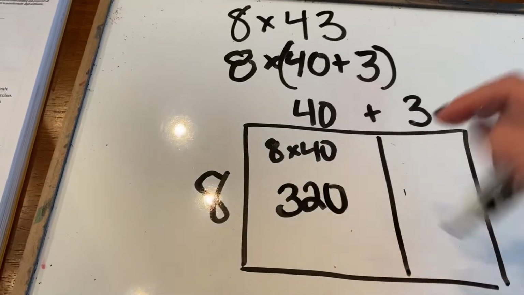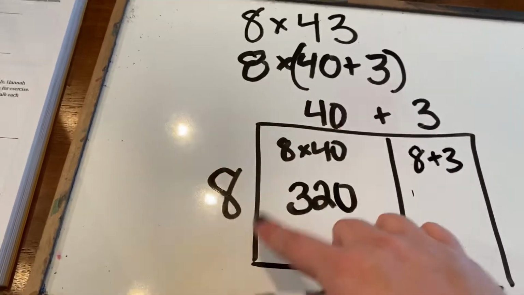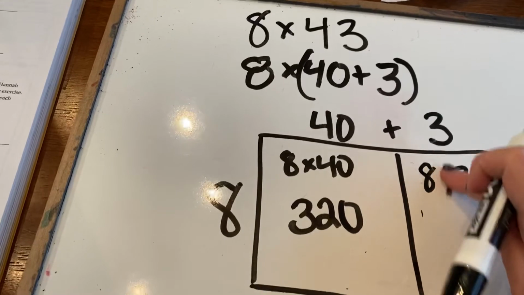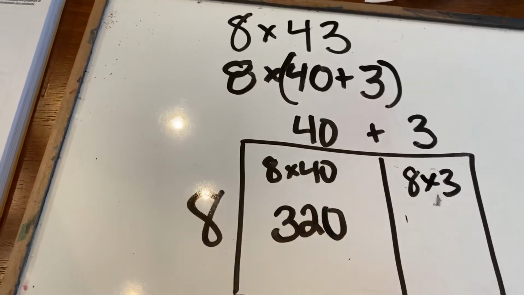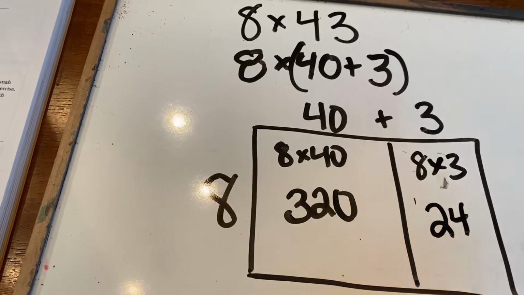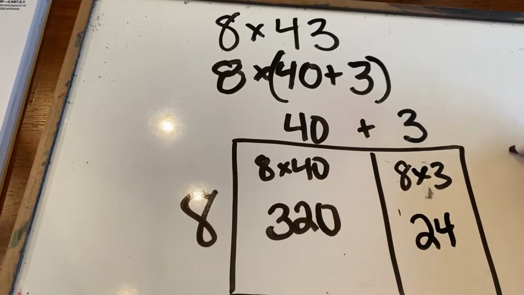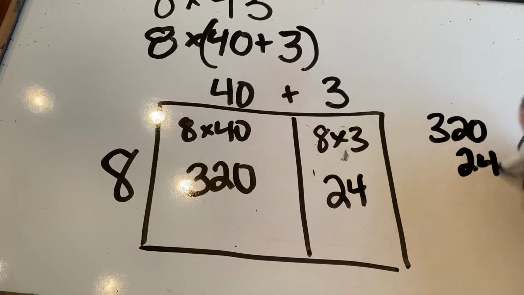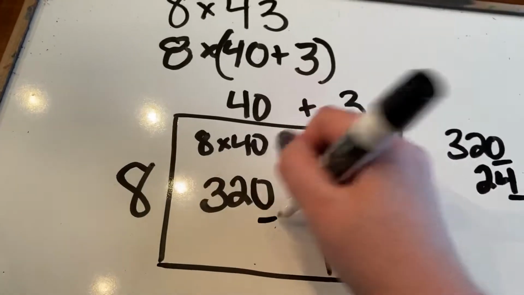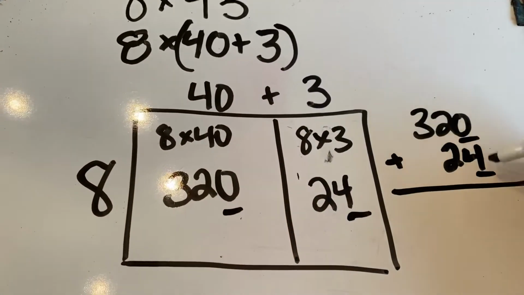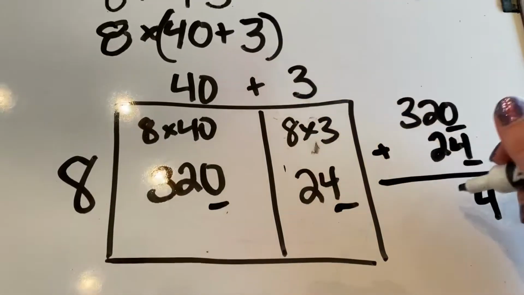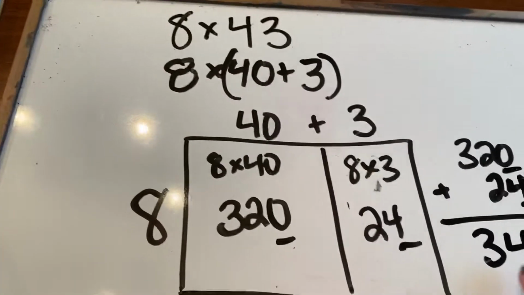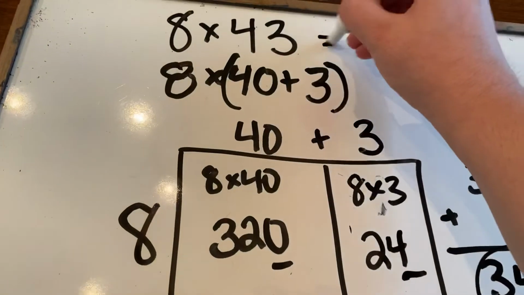In this box over here, I'm going to do 8 times 3. Again, side times just the top of this part of the box. 8 times 3 is 24. And then I'm going to add up both of the boxes. So the first box was 320, and the next box is 24. Making sure I line up my ones places. So just be careful with that part. 0 plus 4 is 4. 2 plus 2 is 4. 3 plus nothing is 3. So this problem, 8 times 43 equals 344.